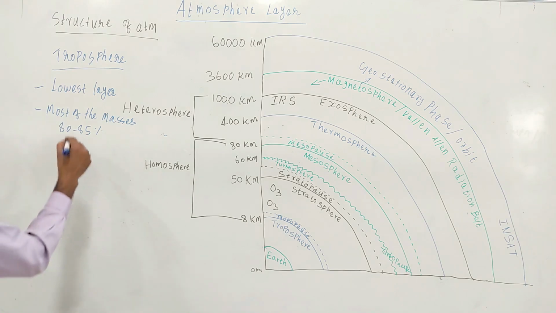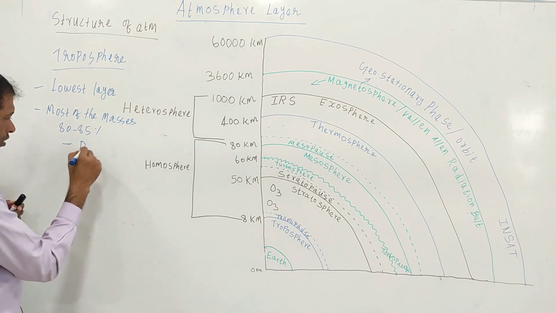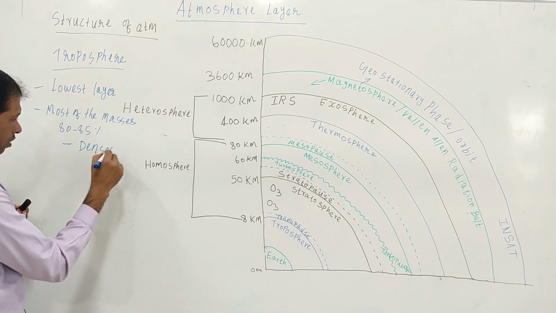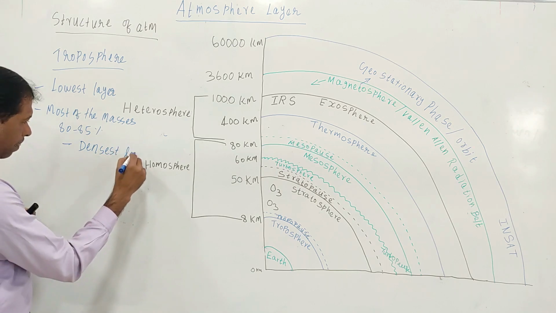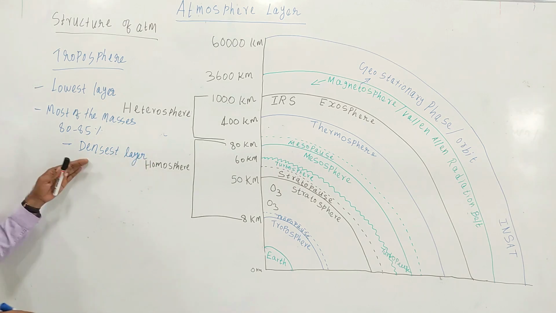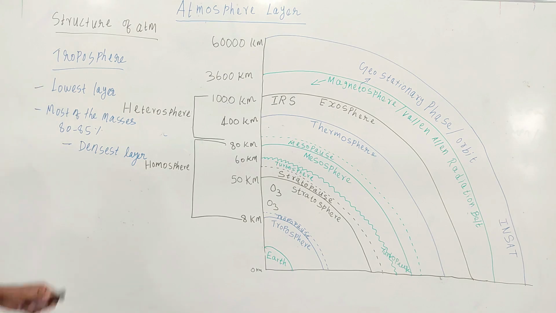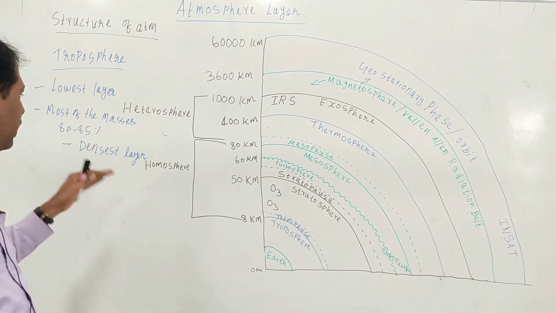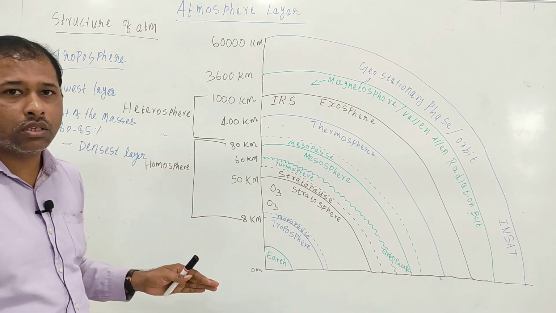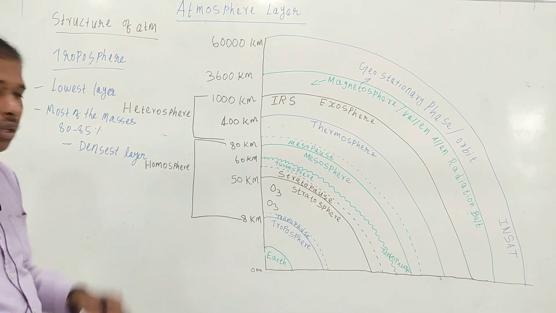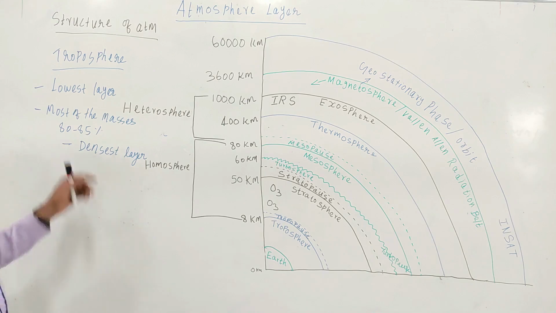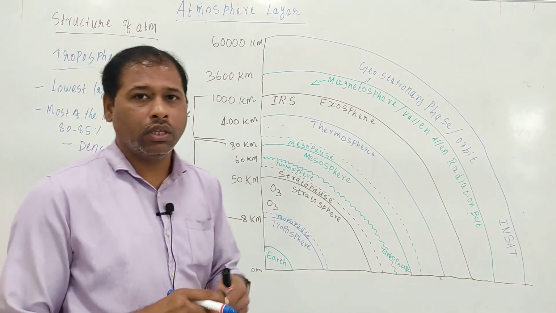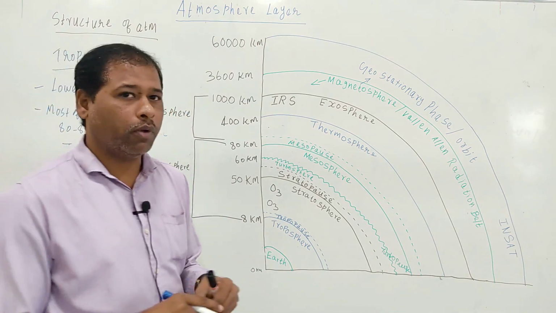So that's why this layer is called the densest layer of atmosphere.